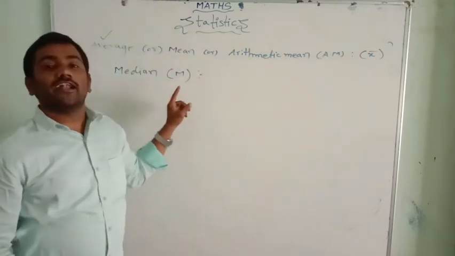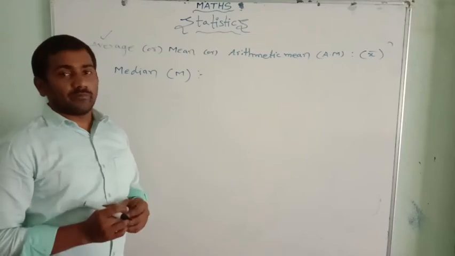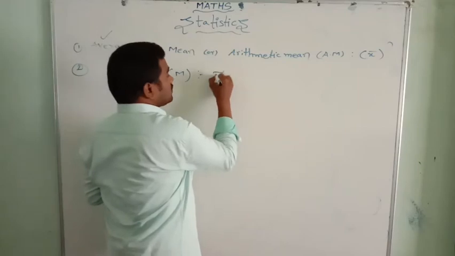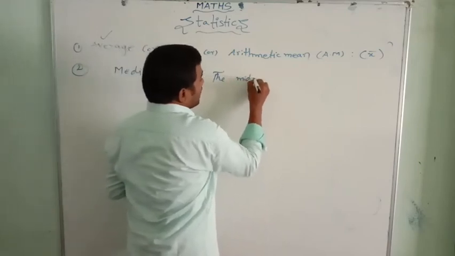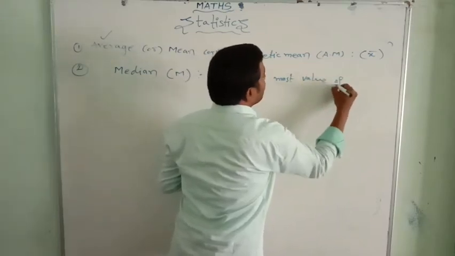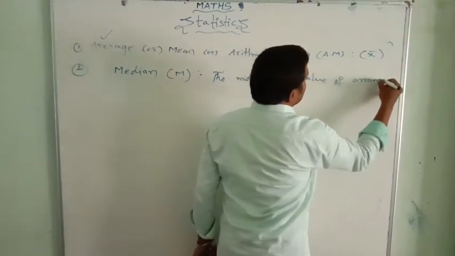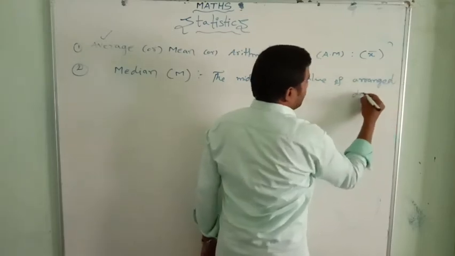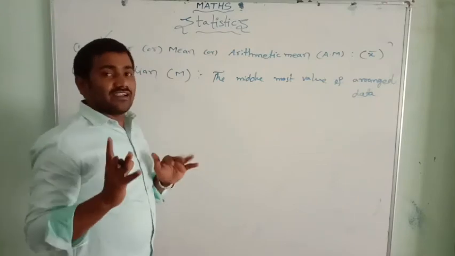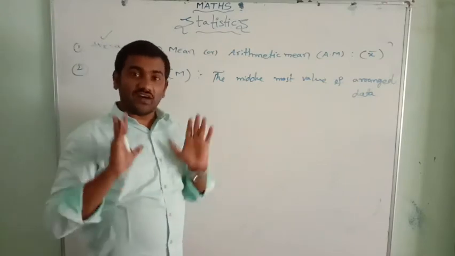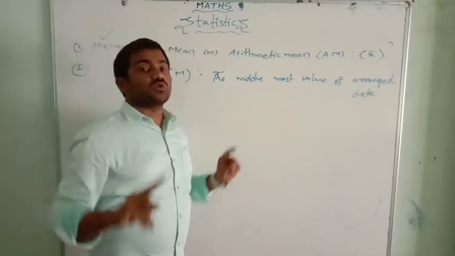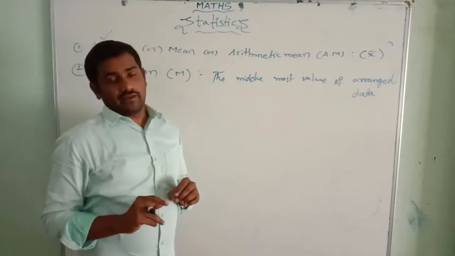Median means the middlemost value of arranged data. If we have data, we first arrange it in ascending or descending order. Remember, the middlemost value of arranged data is called the median.